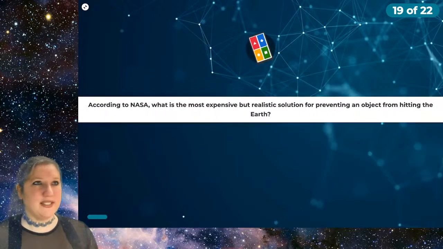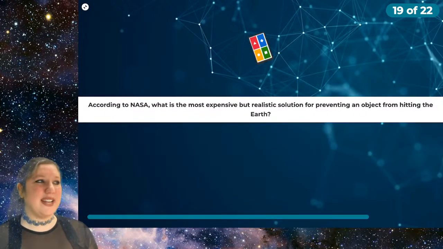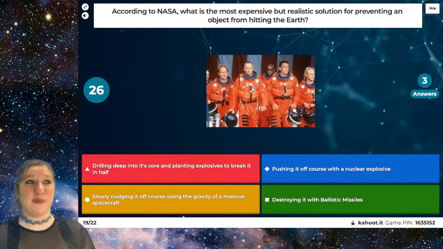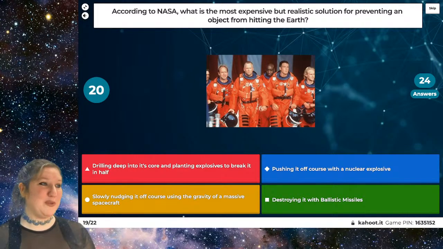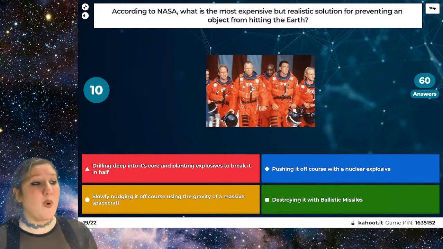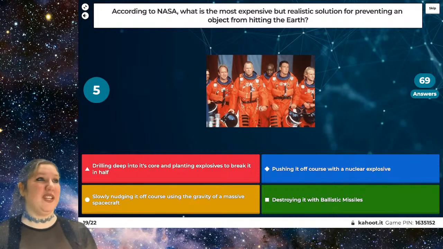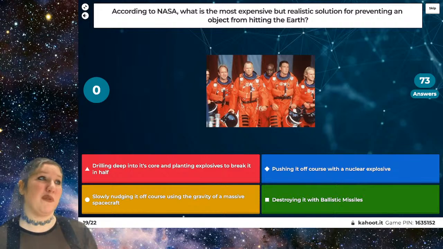Whoop. Accidentally skipped the scoreboard, but we'll look at it after the next question. So according to NASA, what is the most expensive but realistic solution for preventing an object from hitting the Earth? So is it drilling deep into its core and planting explosives to break it in half? Is it pushing it off course with a nuclear explosive? Is it slowly nudging it off course using the gravity of a massive spacecraft? Or is it destroying it with ballistic missiles? So which of these is the most expensive, according to NASA, but a realistic solution for preventing an object from